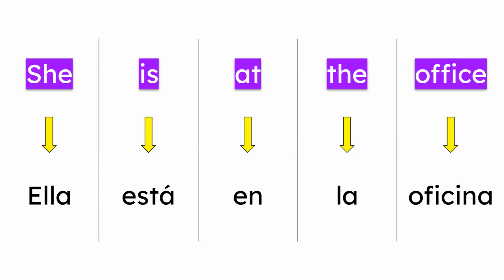Very good. Now, normal speed. Ella está en la oficina. Ella está en la oficina. All right. Perfect. You're doing a good job.